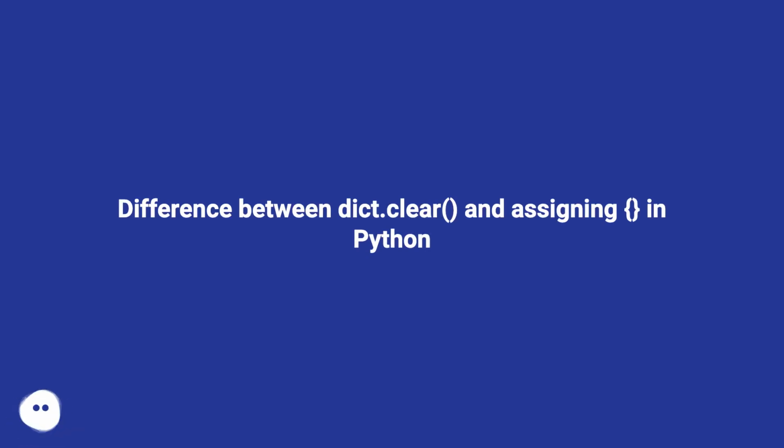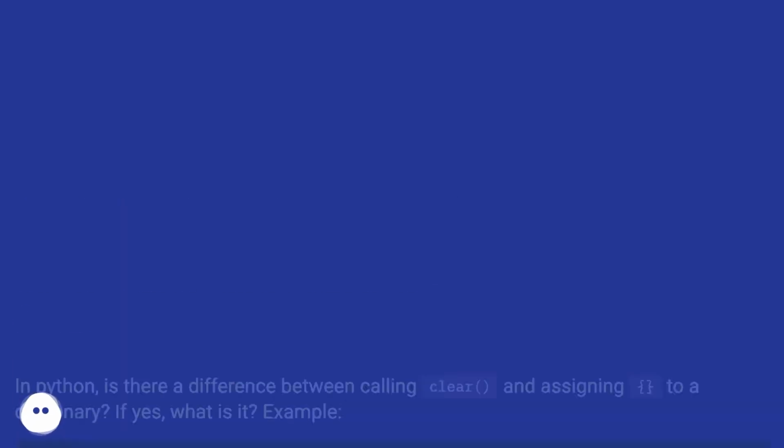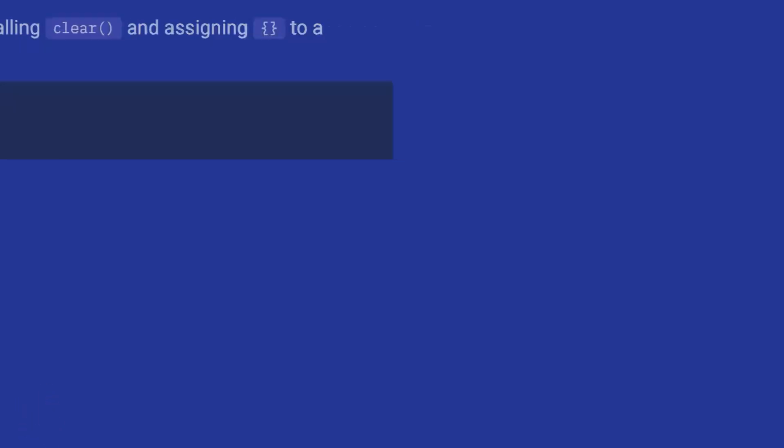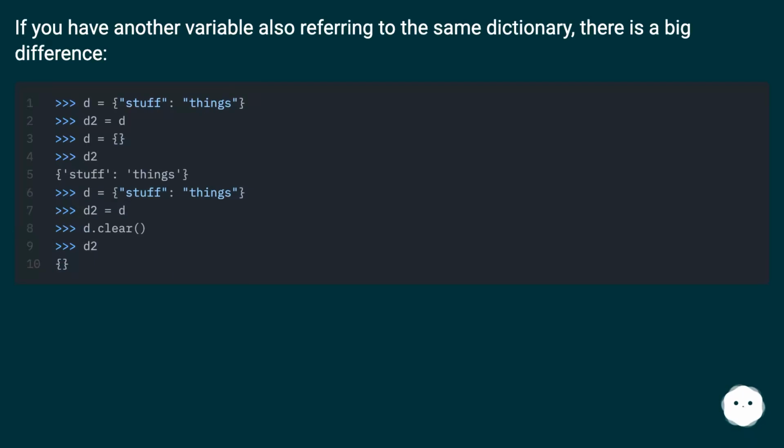Difference between dict.clear and assigning {} in Python. In Python, is there a difference between calling clear and assigning {} to a dictionary? If yes, what is it? Example: if you have another variable also referring to the same dictionary, there is a big difference.